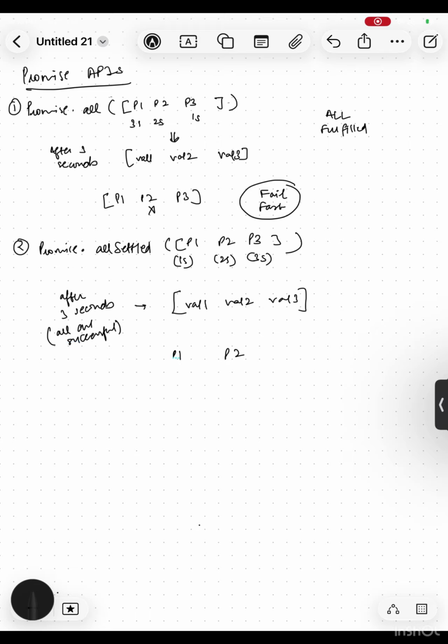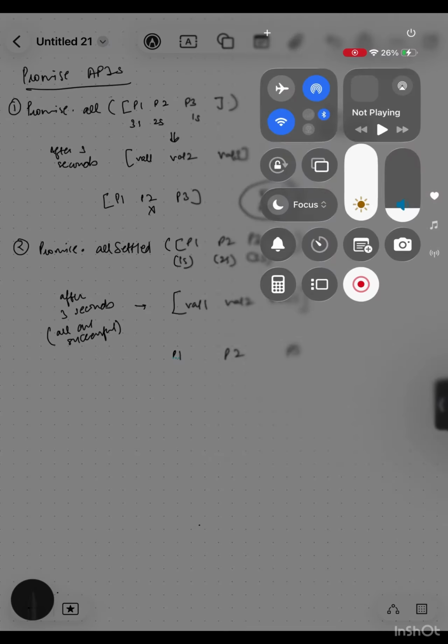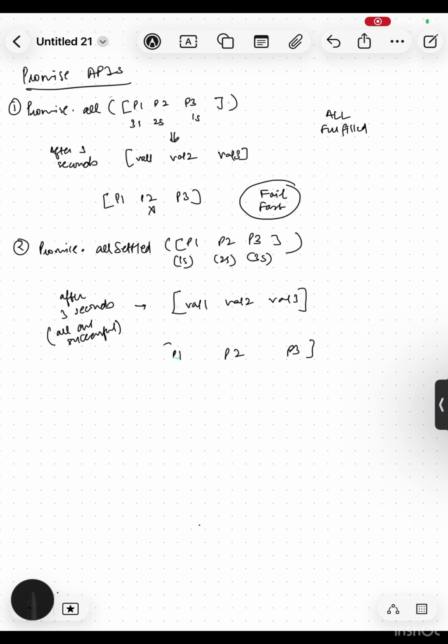But in this case, where if any promise gets failed, let's say P2 got failed, we'll still get the result of P2. Okay. It never rejects. Instead, it gives you an array with the status of each promise, like so. And this is perfect for batch operations where you want to know the outcome of everything. Like, suppose sending notifications to 100 users. You want to see how many succeeded and how many failed, not just give up if one fails.